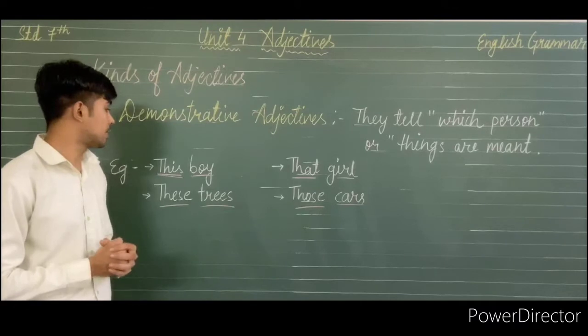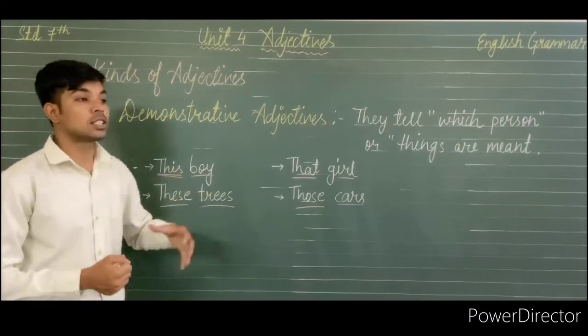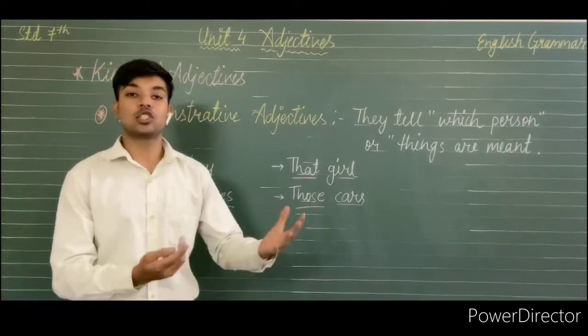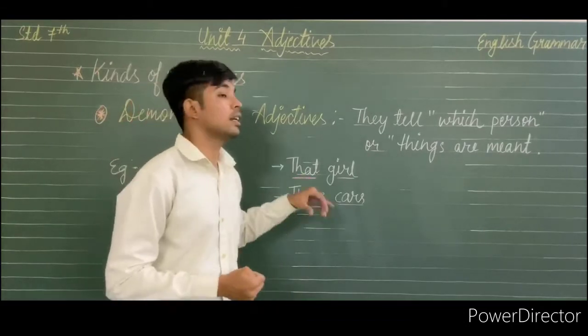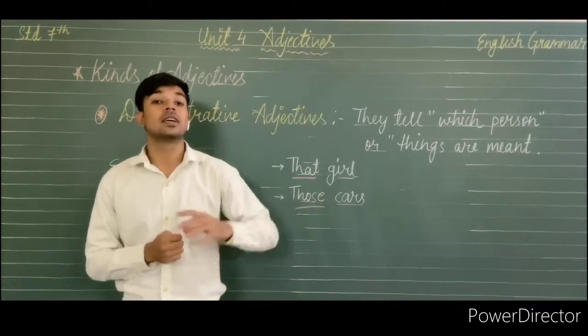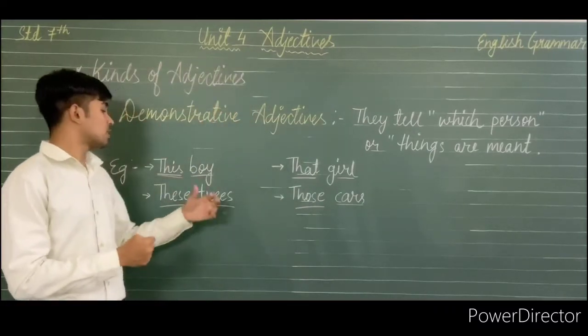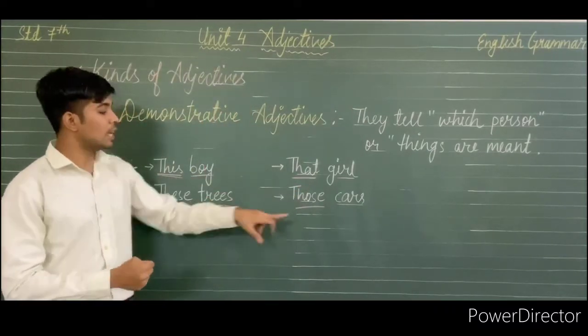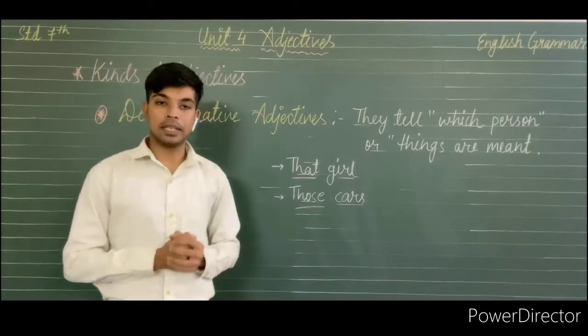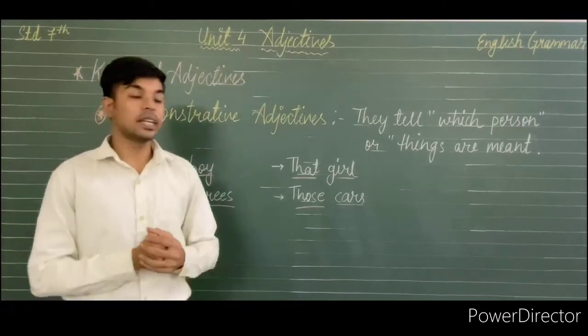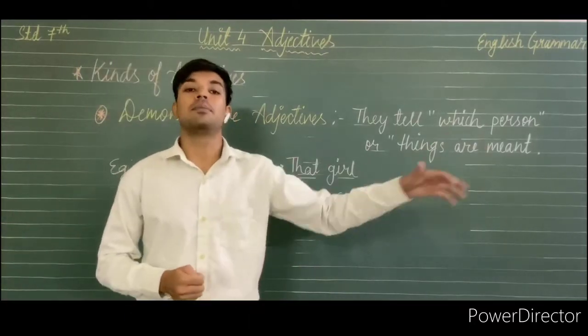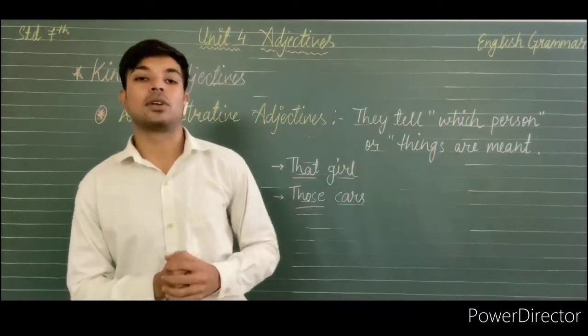Then next thing, this is to say about a thing which is near to us, and that is for things which are away from us. Same as this and that, these and those are also for the same reason. These is near to us and those is apart from us, far away from us.